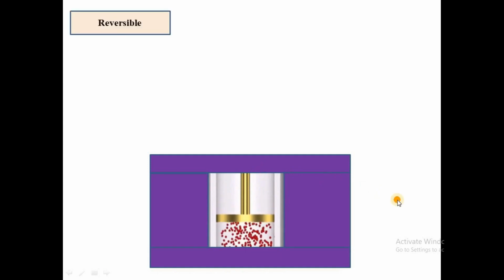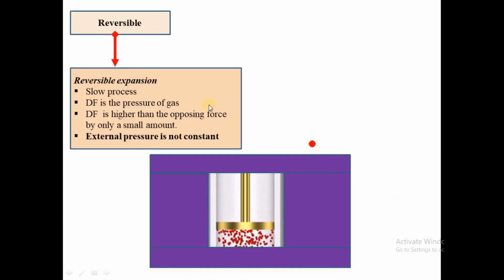Now let's continue to see the difference between these processes. What is another difference between these processes? Let's start with the reversible expansion. We have seen that it is a slow process because it is reversible. Reversible is a slow process. Irreversible is a fast process. We are doing an expansion, that means the gas is expanding and we are increasing the volume of the gas.